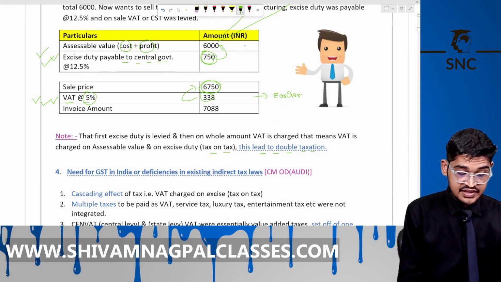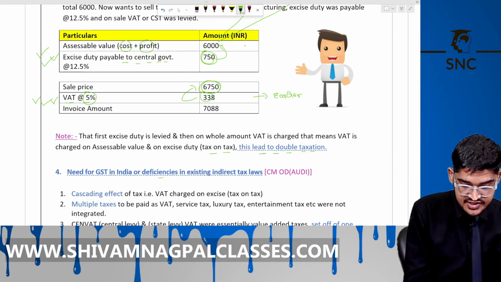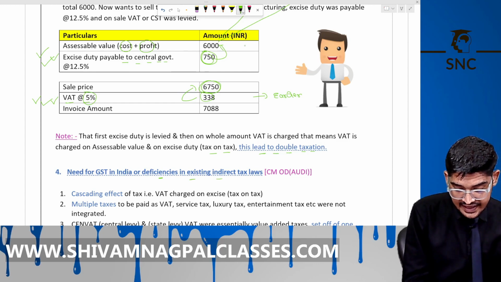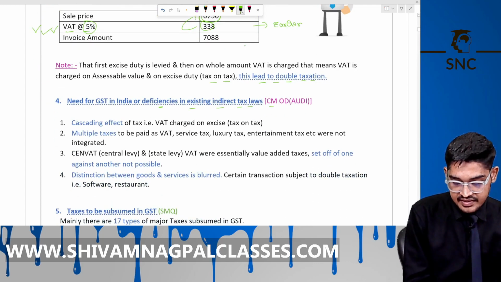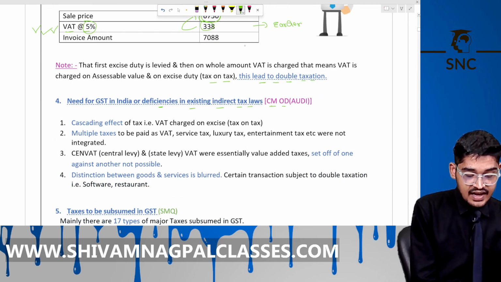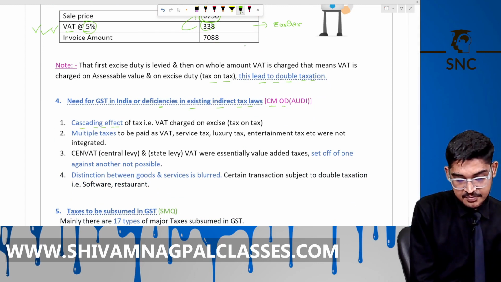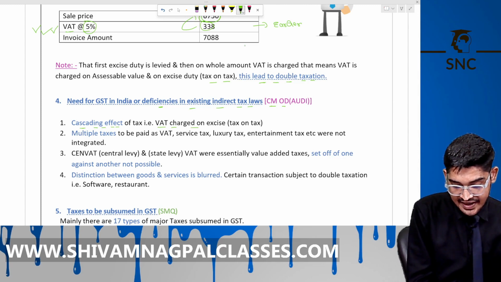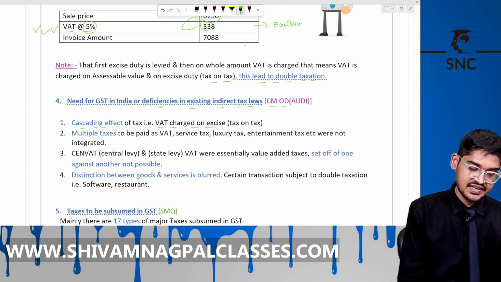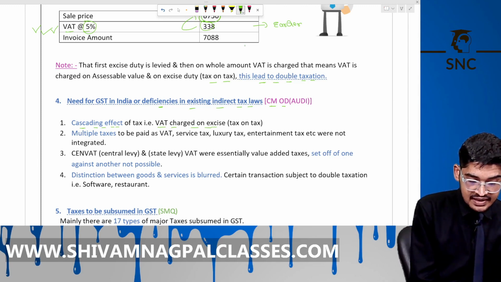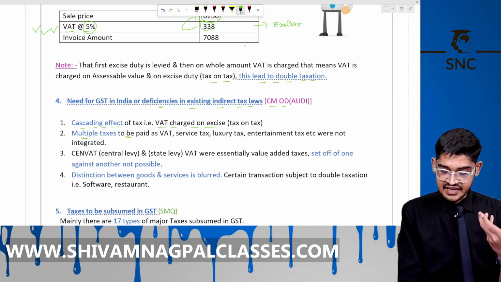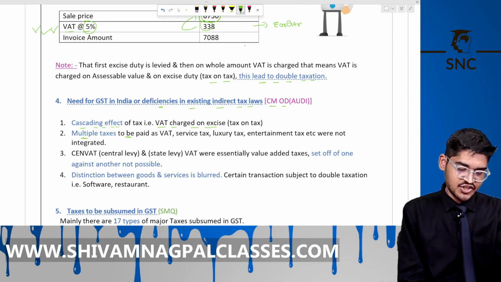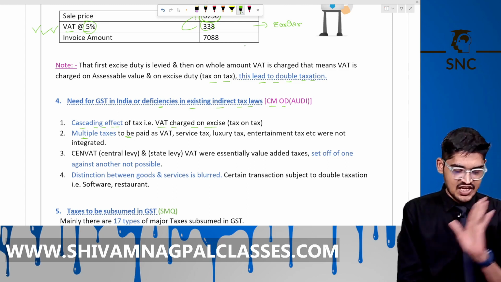Now, the need for GST in India. What are the deficiencies in the existing indirect tax laws? Okay, let's see. CMOD. C means cascading effect, meaning tax charged on tax, VAT charged on excise. The next is multiple taxes to be paid, such as VAT, service tax, luxury tax, entertainment tax. There were a lot of taxes before GST, so all are subsumed under GST.